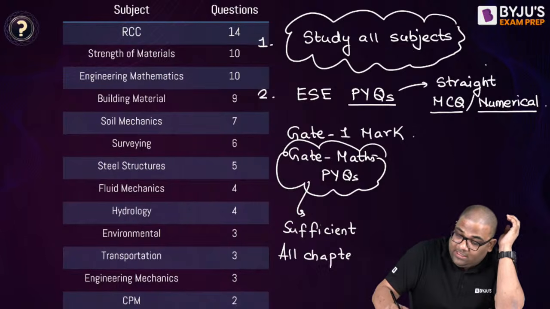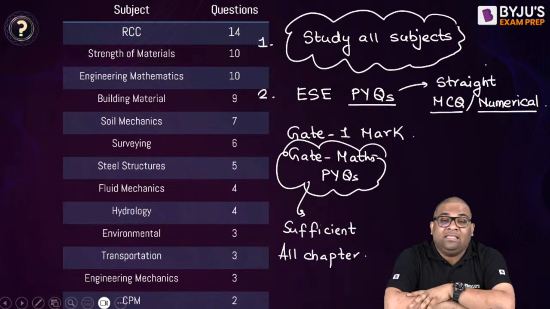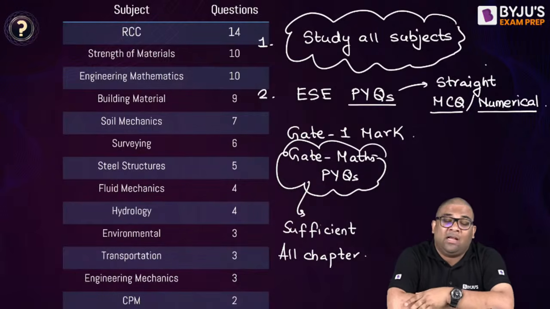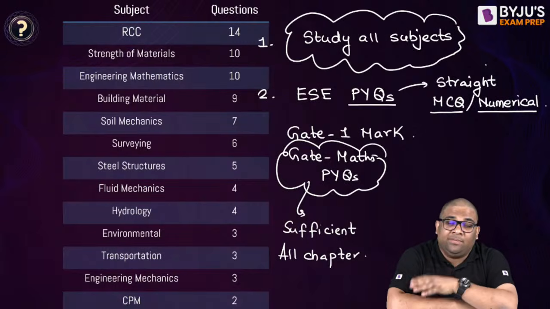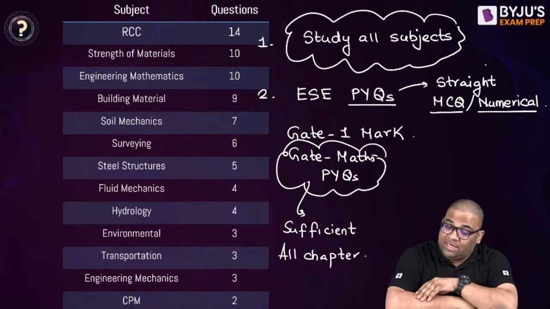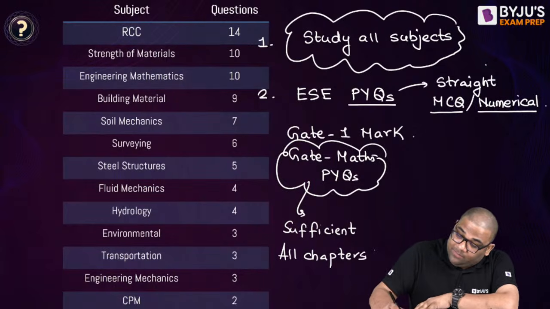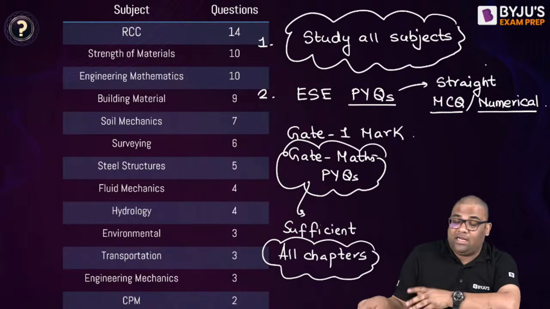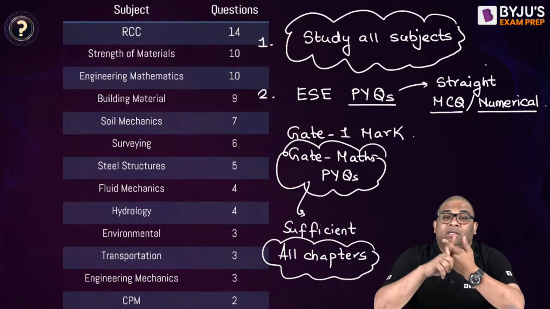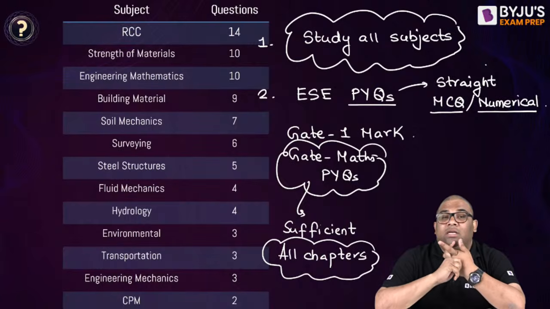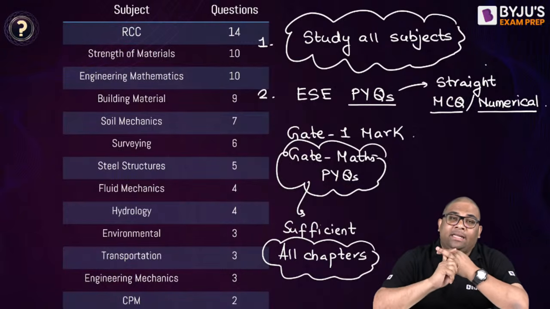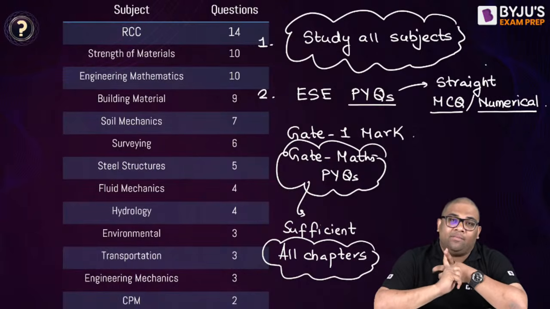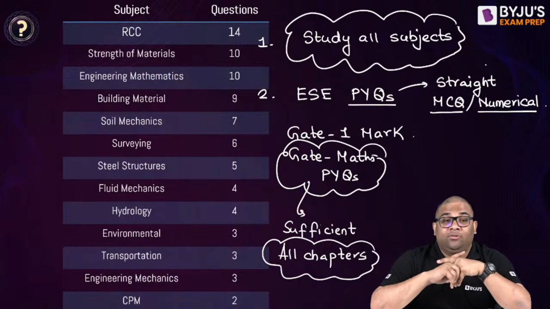So in GATE, suppose in civil engineering they don't ask complex numbers, but here they will ask complex numbers. Like Fourier transform, sometimes they ask less in the GATE, but here in the civil part, they will ask. So all chapters you have to study for the mathematics. Let that be linear algebra, differential equation, calculus, vector calculus, probability, general probability, then probability distributions, then numerical methods, then Fourier transform and Fourier series. All those things you have to study.